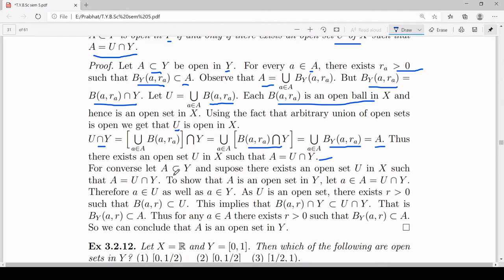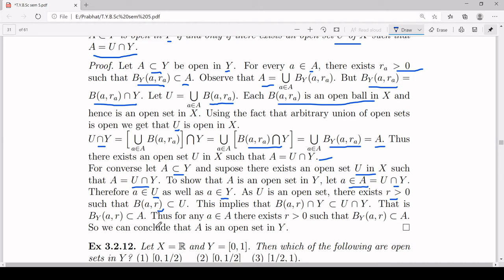That is, you assume A is a subset of Y and there exists an open set U in X such that A is equal to U intersection Y. And now we will prove that this A is open in Y. To show that, you consider an element a inside your set A, but your set A is U intersection Y. Therefore, a belongs to U as well as a belongs to Y. You know that U is an open set, therefore by the definition of open set, there exists r greater than 0 such that B(a, r), that means the open ball centered at a of radius r, is a subset of U. This open ball is inside your metric space X.